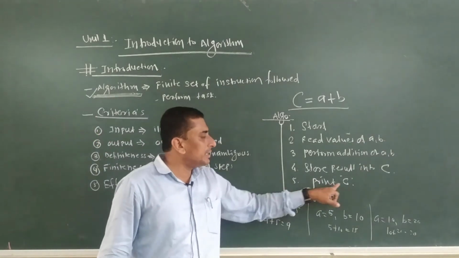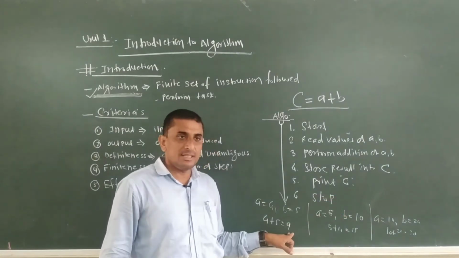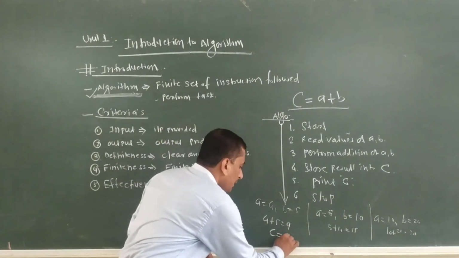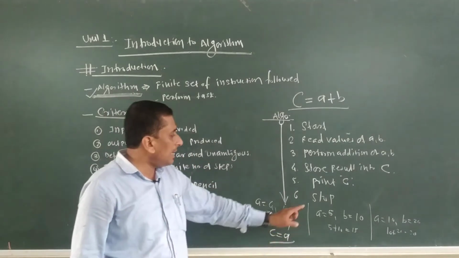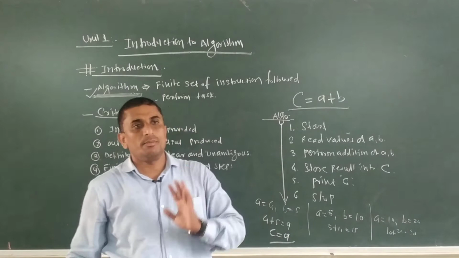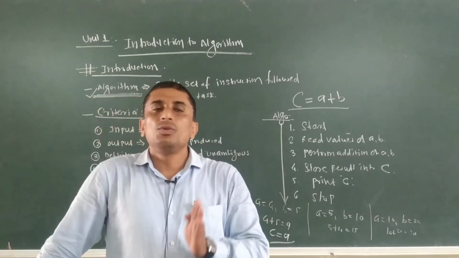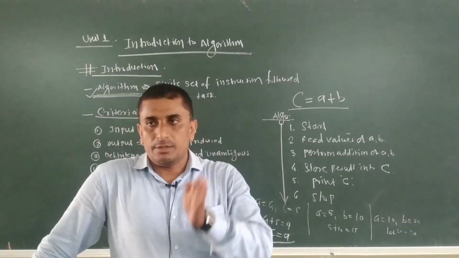Next, print the value of C. The final result, that is C is equal to 9, is to be printed on the computer screen. That is C is equal to 9 finally. And the last step is what we call the stop. In this way we write the algorithm.